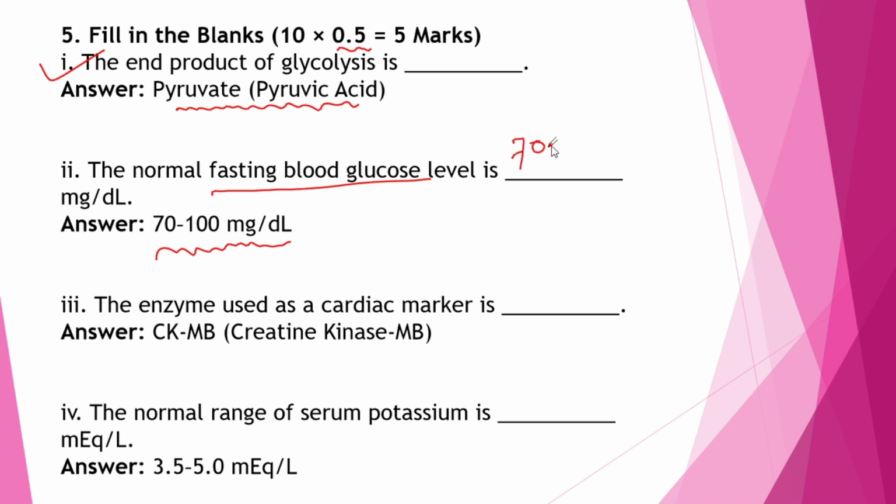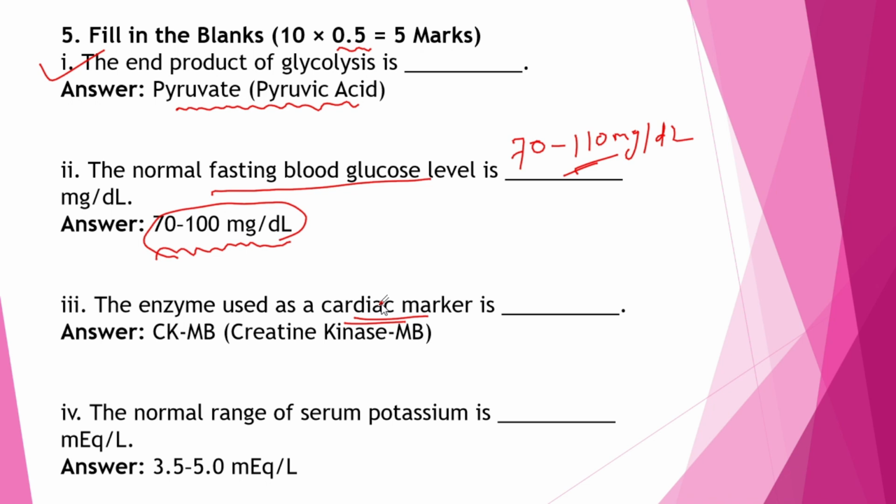We know that 70 to 100 mg per dl. Actually it varies in some cases, 70 to 100 or 70 to 110. It generally varies, but the average is 70 to 100 mg per dl. Clear? Then the next question is, the enzyme used as a cardiac marker.